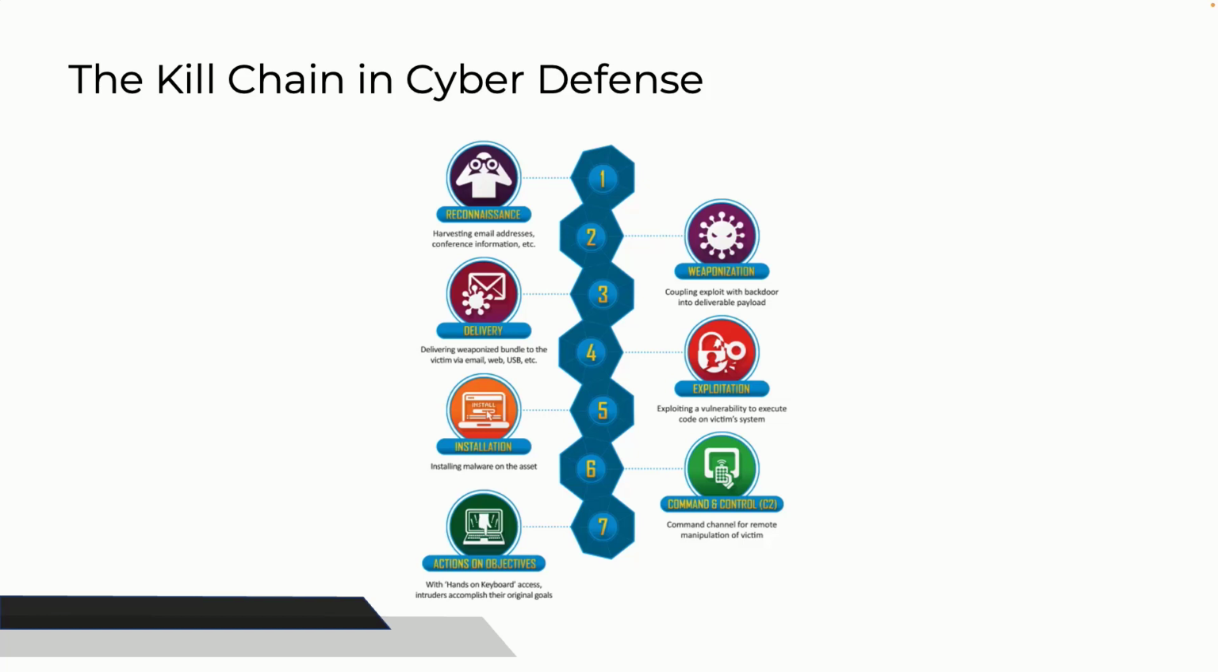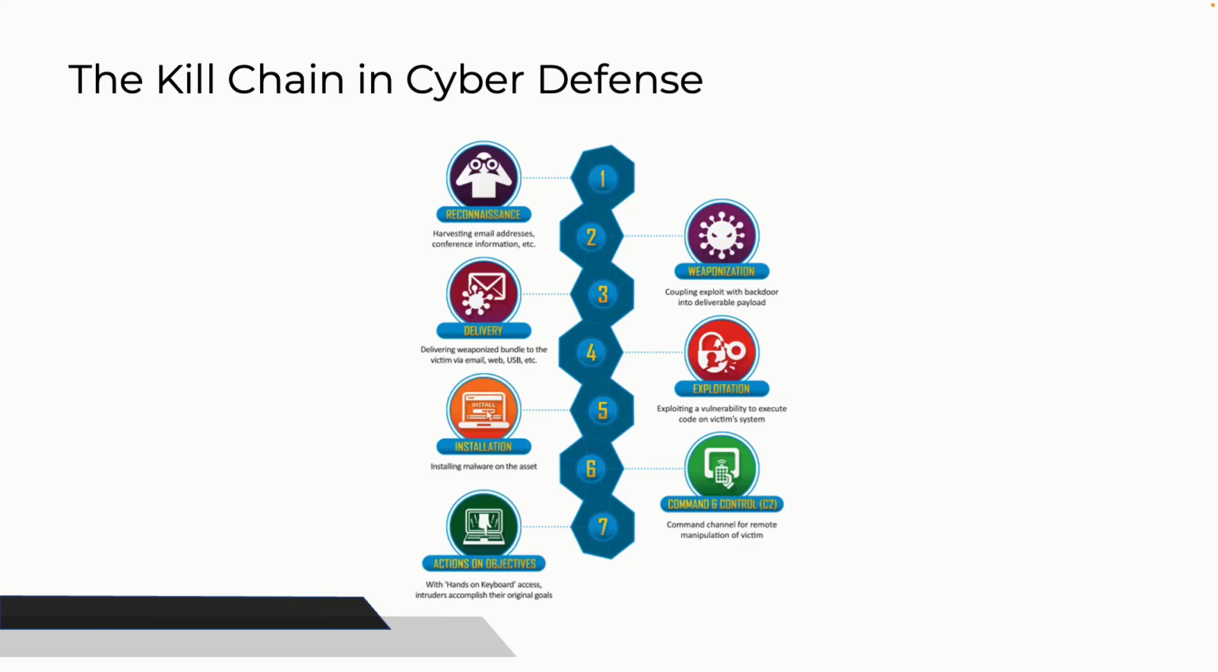The reconnaissance stage is where the attacker gathers information about the target. The weaponization stage is where the attacker creates an exploit and malicious payload to send to the target. Stage 3 is the delivery, where the attacker sends the exploit and malicious payload to the target by email or other method.